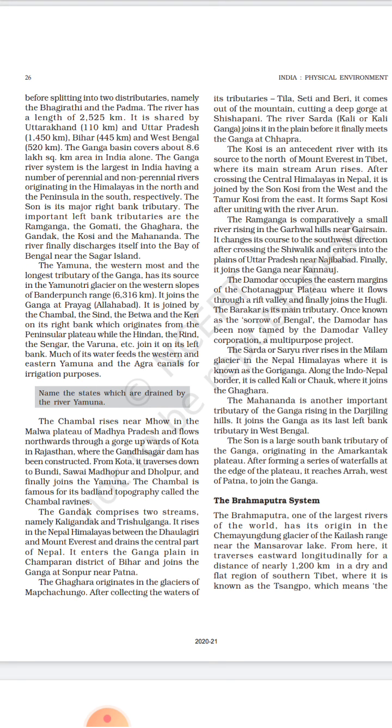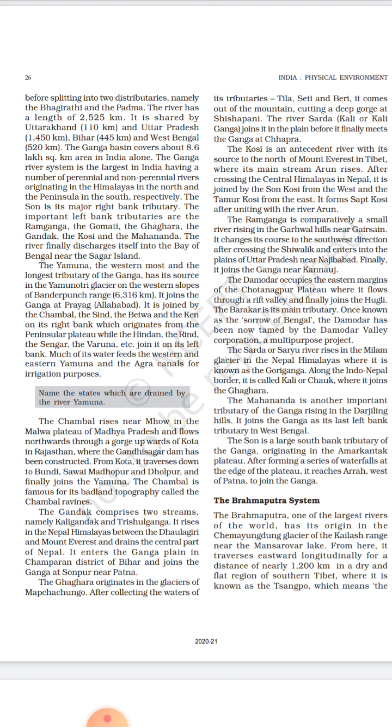Yamuna is the westernmost and longest tributary of Ganga, as its source is in Yamunotri Glacier on the western slope of Bandarpunch range. It joins the Ganga at Allahabad or Prayagraj. It is joined by the Chambal, Sindh, Betwa and Ken on its right bank, which originate from the peninsular plateau, that is, they mostly originate from Madhya Pradesh, while the Hindan, Rind, Sengar and Varuna join it on the left bank. Much of its water feeds the Western and Eastern Yamuna and Agra canal for irrigation purposes.